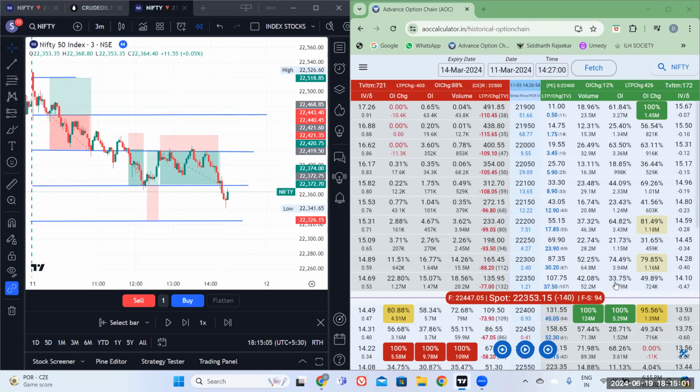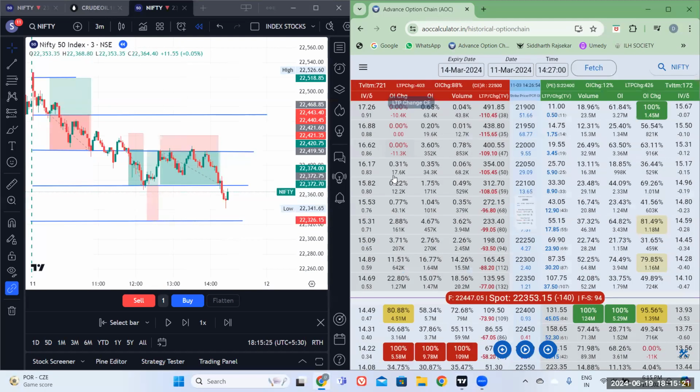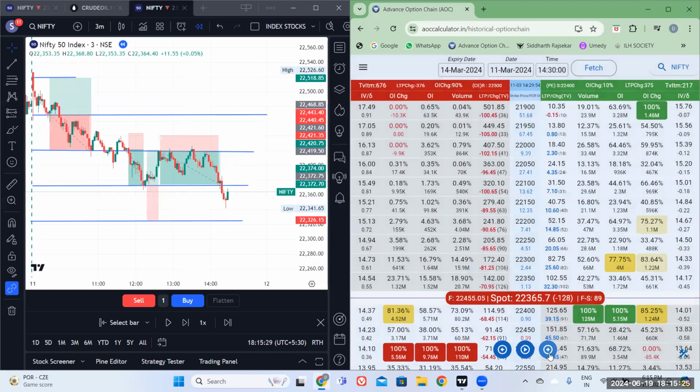Now you can see this further weakness of the open interest happens here. Even though the volume is strong, it can slip up to 22,325. Now 22,301. After 230, we'll use this current elastic value, so we'll just keep our stop loss at this. Until this weakness happens, we continue our trade.